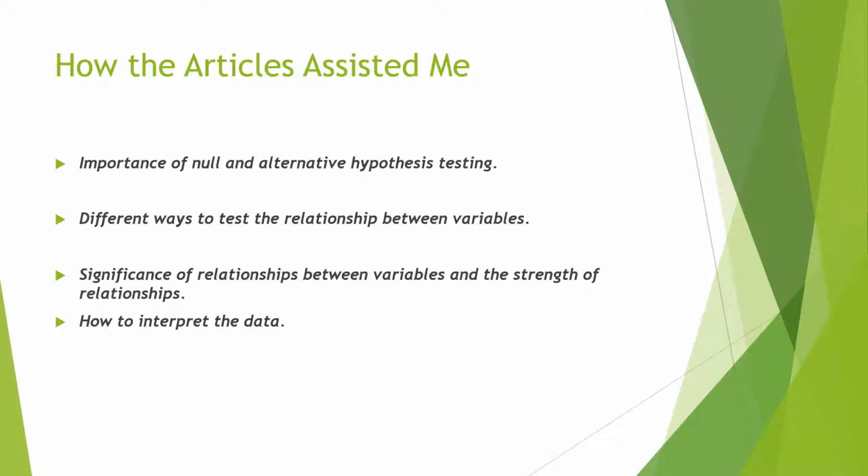Throughout the course, these three articles helped me to understand the importance of the null and alternative hypothesis testing. They covered in-depth discussions on how to set up testing variables, depict relationships, uncover the significance values, and understand the strength of the relationship and how to make inferences based off of the findings. The authors of these articles broke down the topics in a way that makes the subject manageable and easy to understand. I was able to feature the articles in multiple discussions and various tests throughout the course, and would recommend them to students focused on learning statistics and correlation testing and measurement.